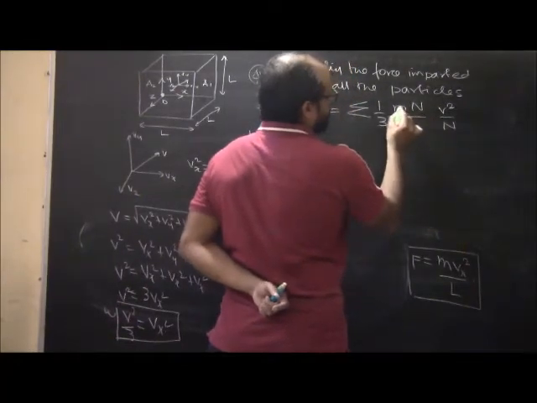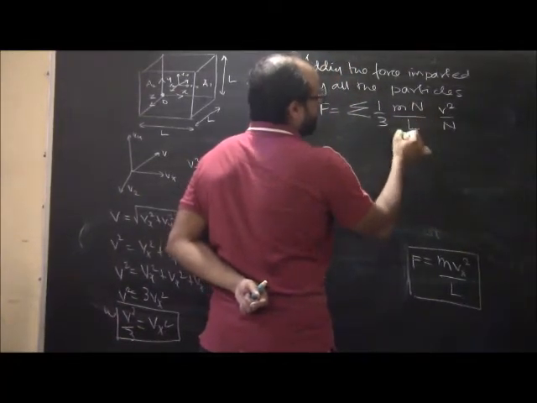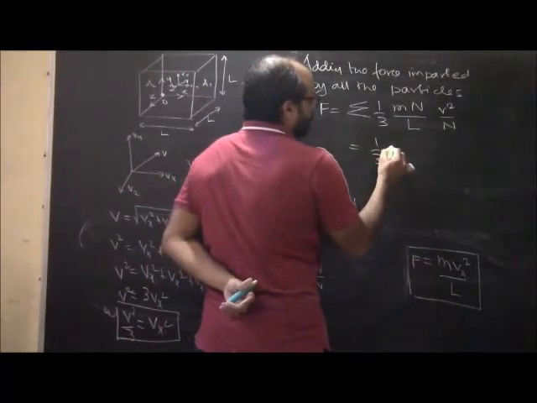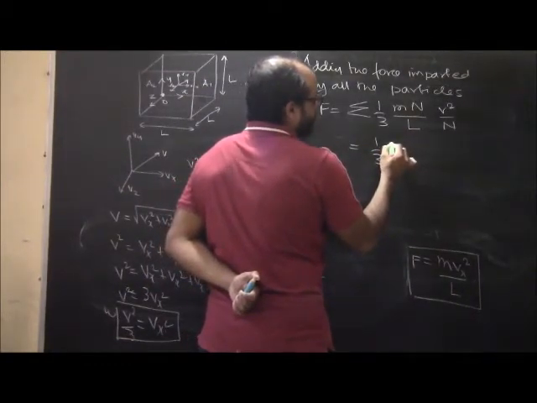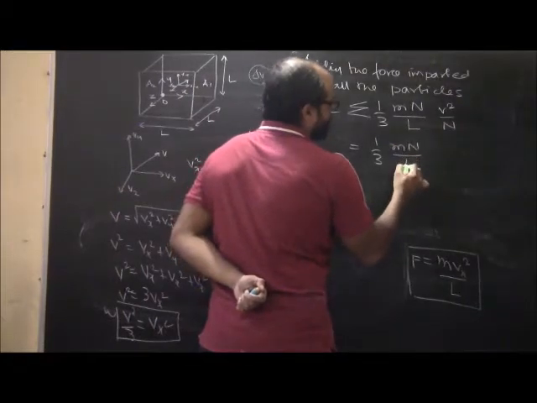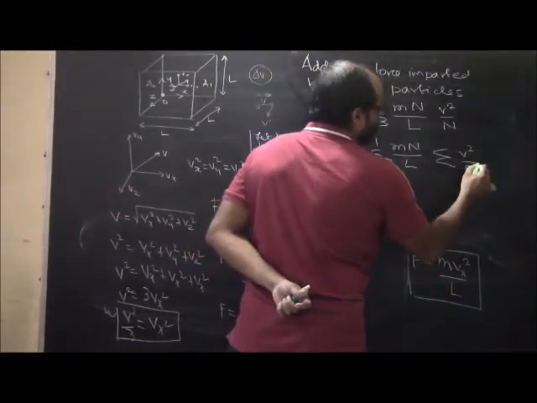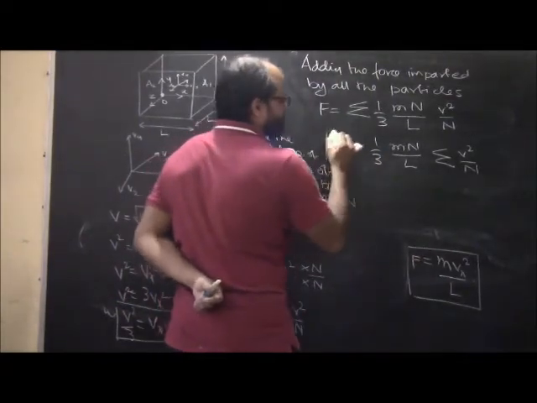So these are all constants. See, m n is a constant, L is a constant, 1 by 3 is a constant. So all these will move out. What we do here is we move this out but keep this, and v square will be basically different. So this is what we get as force.